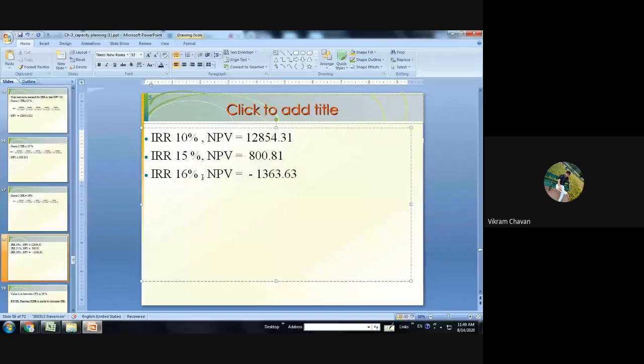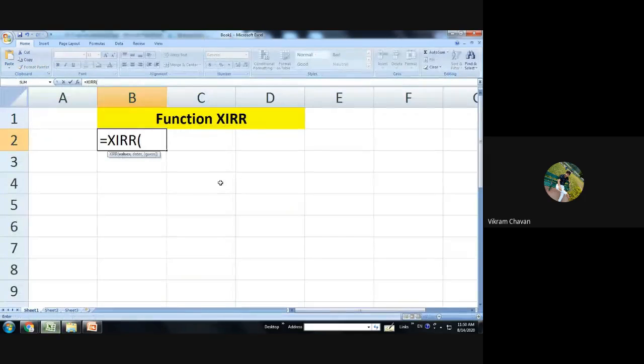Now this is one kind of an iterative method. We can say that it will be somewhat difficult to guess, and there are tedious operations we have to perform to guess this particular IR value. Now here, next, if you are aware, this particular Excel is very much useful for industrial purposes.